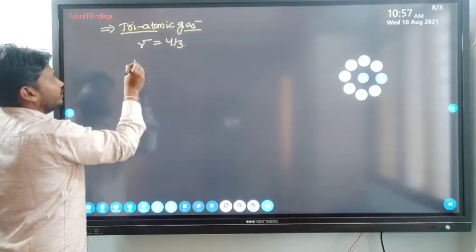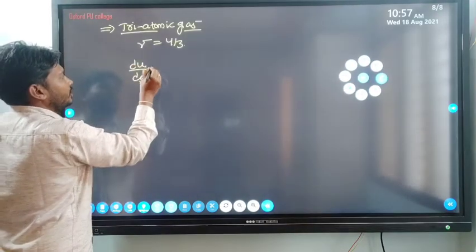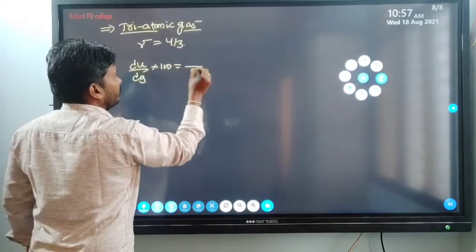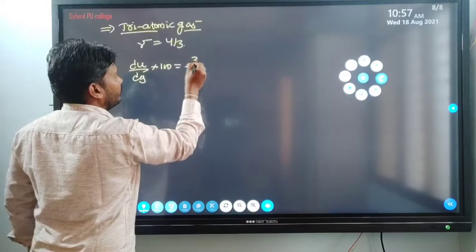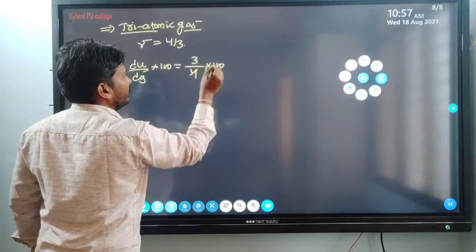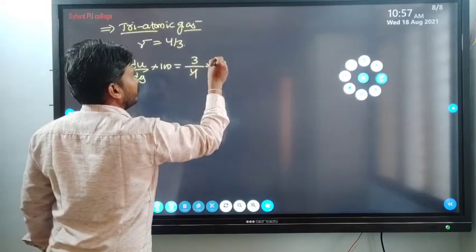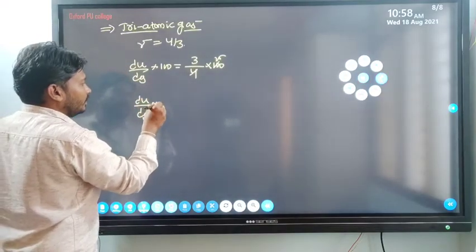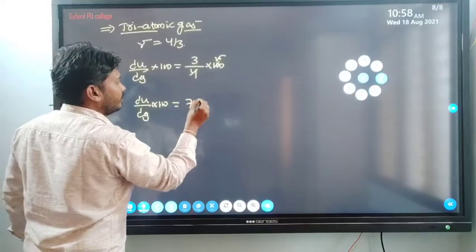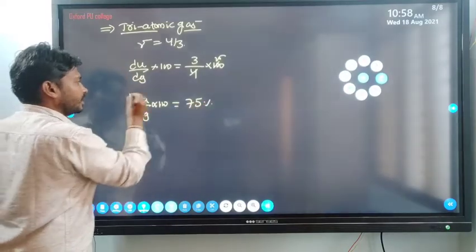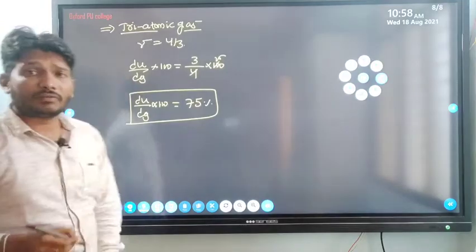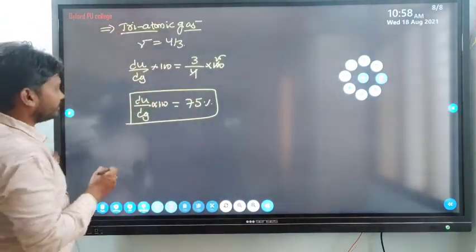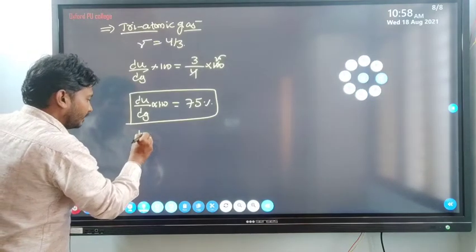Then the dU by dQ value: 1 divided by 4 by 3 into 100, right? So dU by dQ into 100 is equal to 75%. So in case of triatomic gas, out of 100%, 75% of the energy is utilized for increase in internal energy, and the remaining one is dW by dQ.